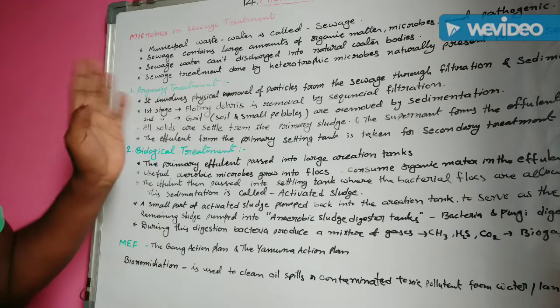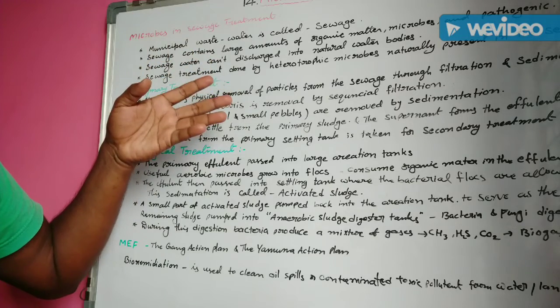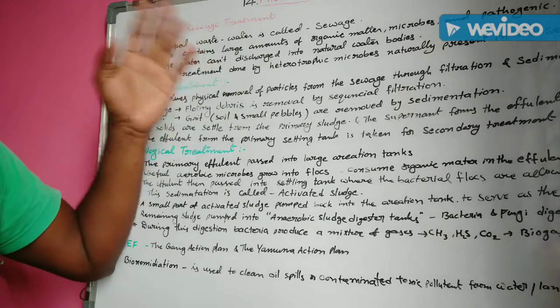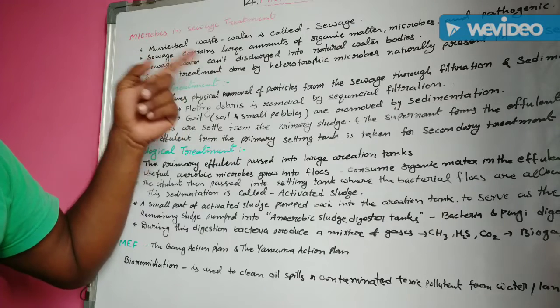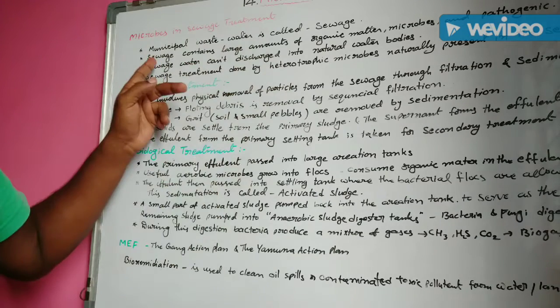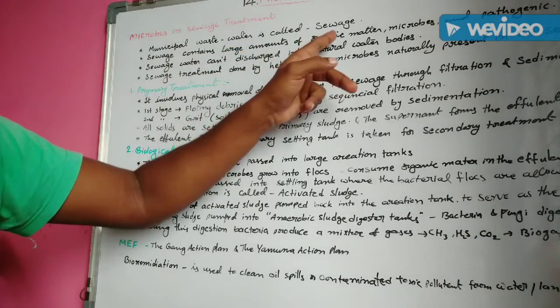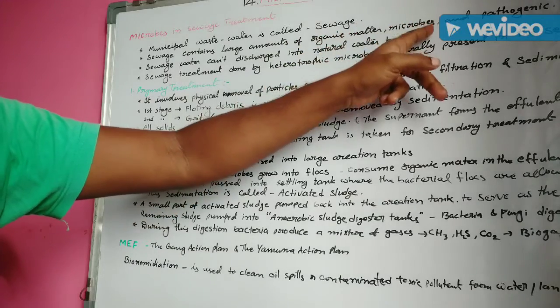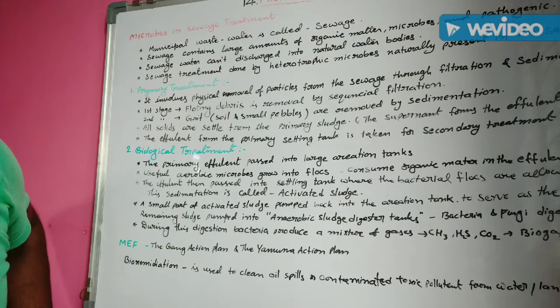Sewage water is nothing but wastewater. Wastewater is also called sewage water. It contains a large amount of organic matter, and also microbes and pathogenic agents.